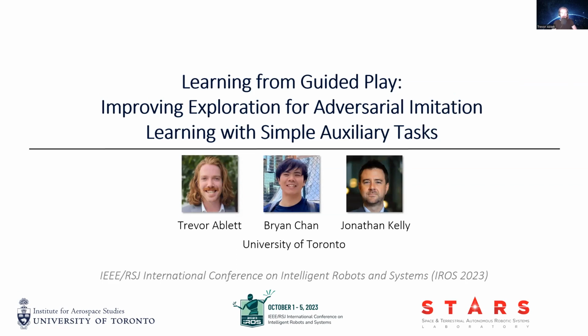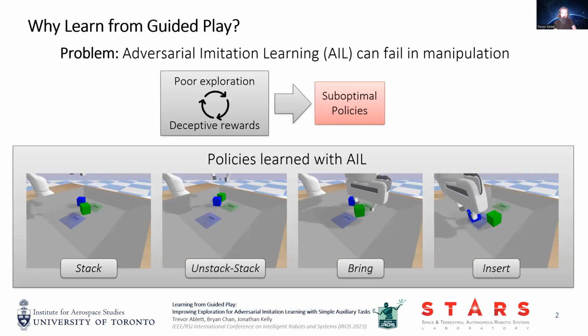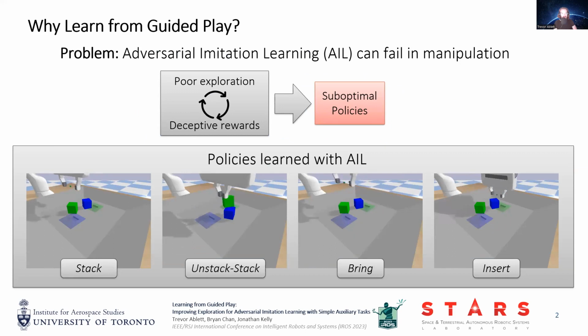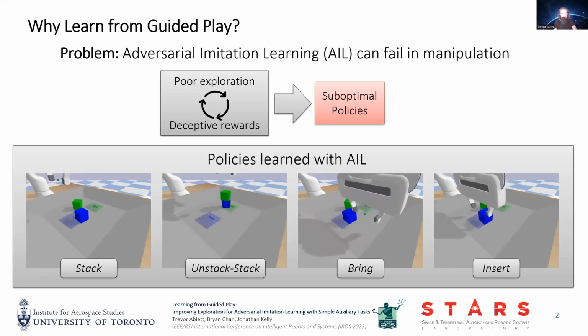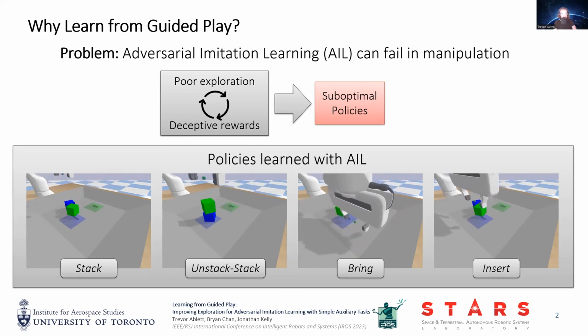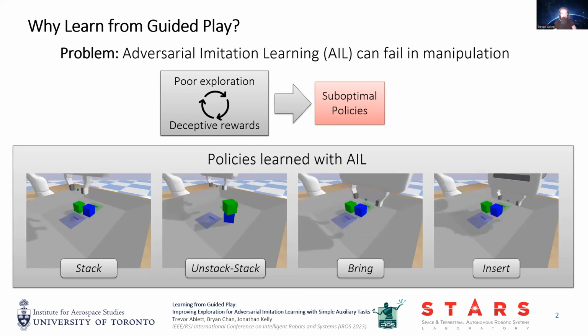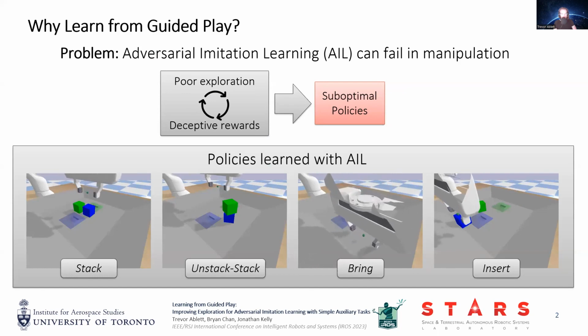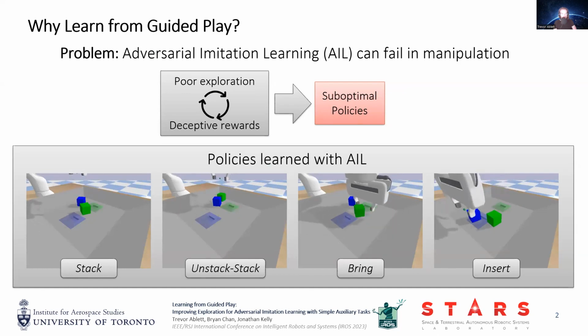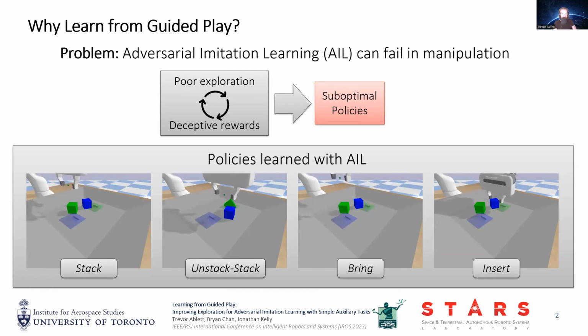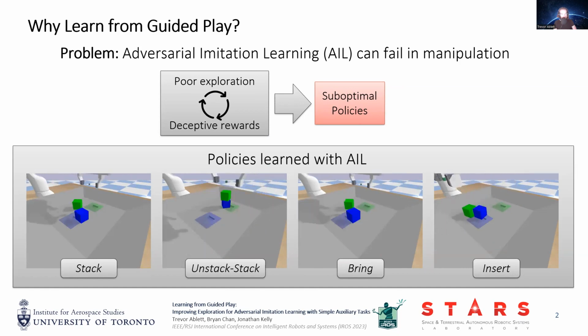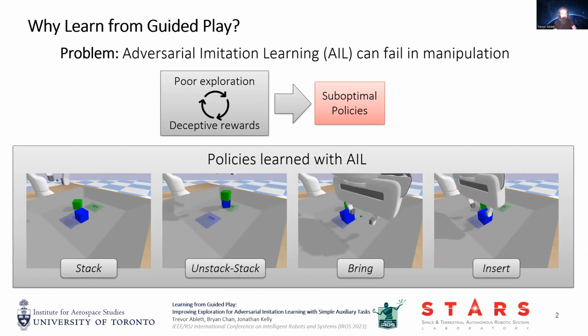Today, I'm going to be presenting Learning from Guided Play: Improving Exploration for Adversarial Imitation Learning with Simple Auxiliary Tasks. The problem we investigated was the failure of AIL in a set of manipulation tasks. We hypothesized, and later demonstrated, that this resulted from a loop of poor exploration and deceptive learned rewards, leading to suboptimal locally maximal policies. Notice that in each of these examples, the policy may partially achieve the task, but fails before it is fully complete.